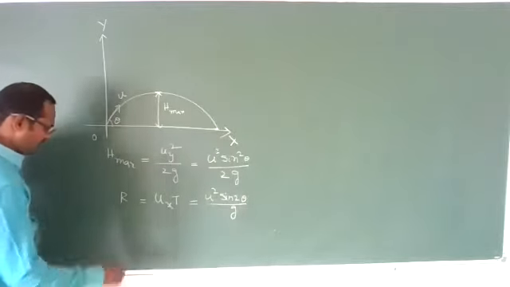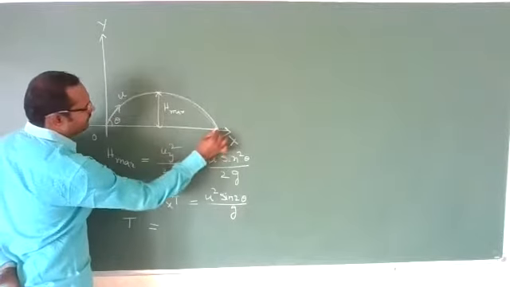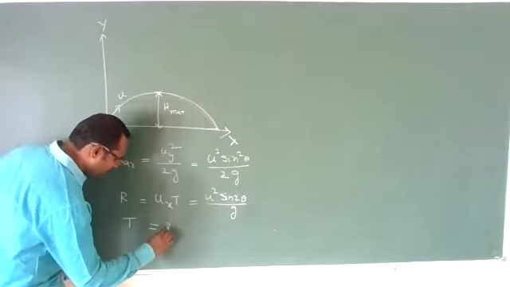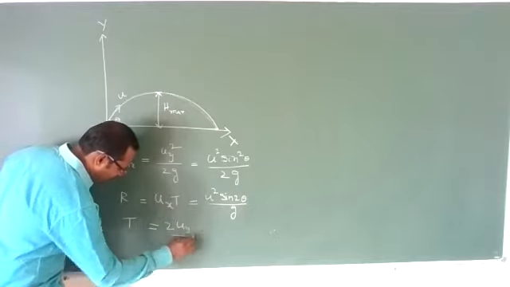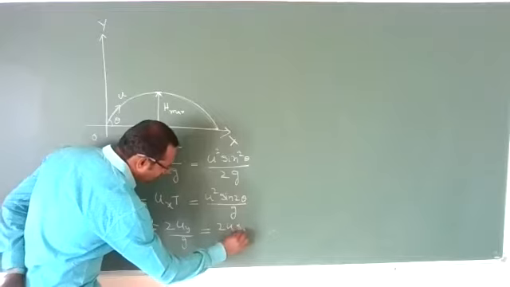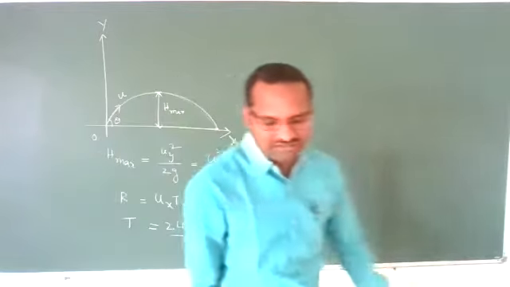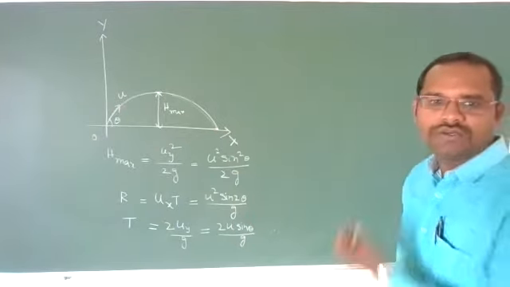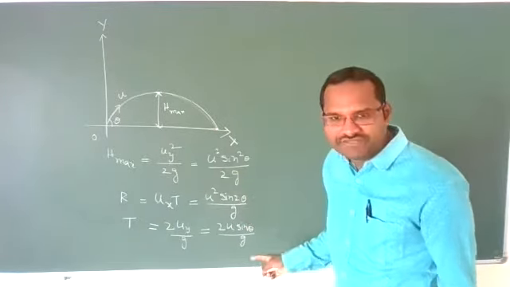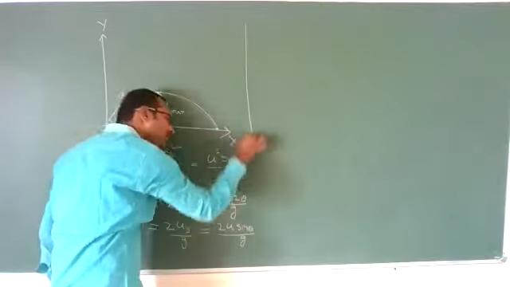Correct? And time of flight: how much time will it take to reach the ground again? The time of flight formula is 2 times the vertical velocity by g, which is 2u sine theta by g. These three formulas you need to remember. They are very important, and how we derive them, that process also you need to remember. Derivation is also important. Clear?